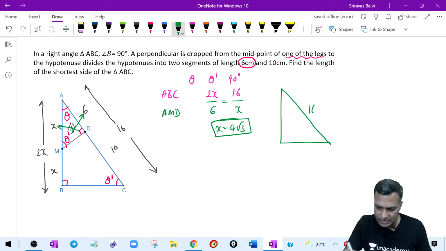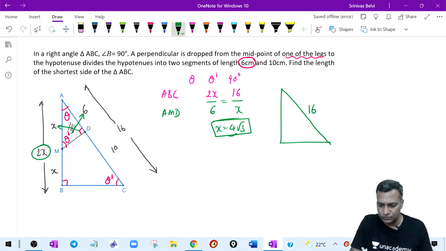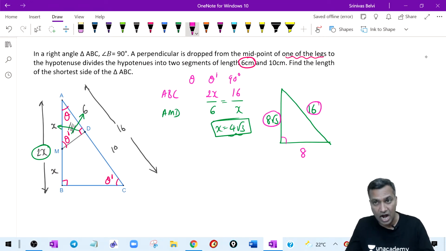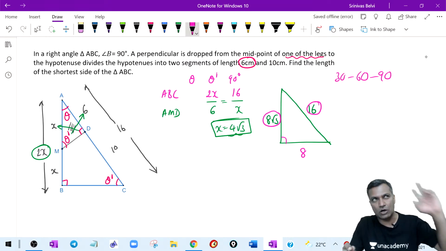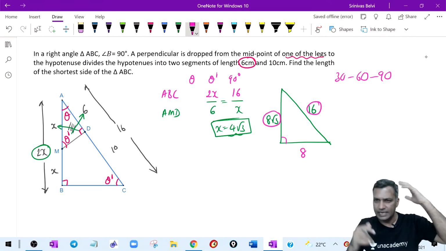Hey, you have 16 here. And you have this whole length as 2 times x. x is 4 root 3. Therefore, you write this as 8 root 3. The moment you see these two values in your mind, one is 16, the other one is this, you immediately get this as 8. You may say half, because you have 30, 60, 90. You are constantly thinking about the usage of 30, 60, 90, usage of 45, 45, 90. This is there at the backdrop of your mind. It is never out of your mind.